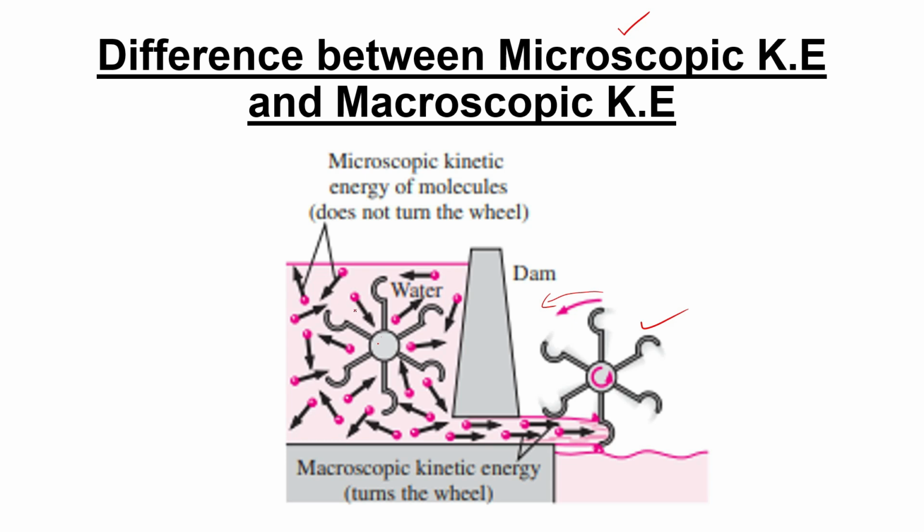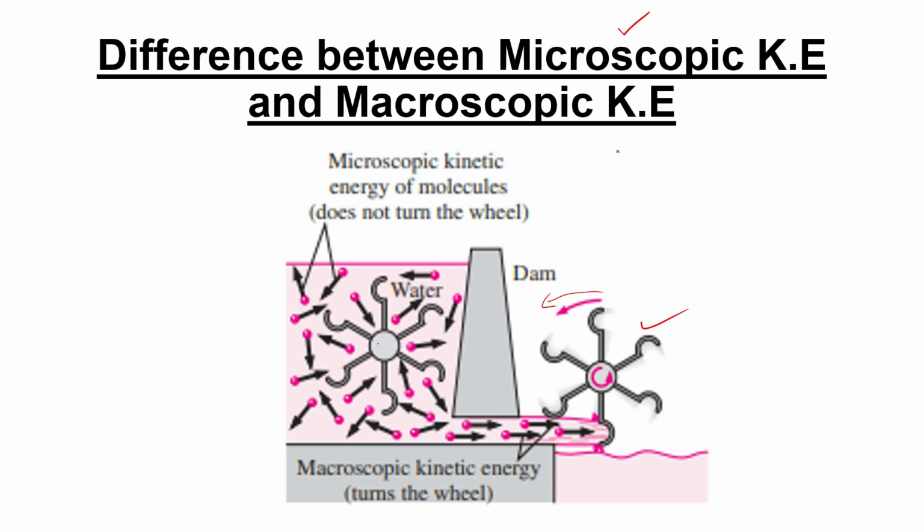There is an energy associated with these molecules, and they are not capable of rotating the paddle wheel because they move in random directions. But at the bottom, all the water moves in a fixed direction. So that is why it is able to rotate the paddle wheel.